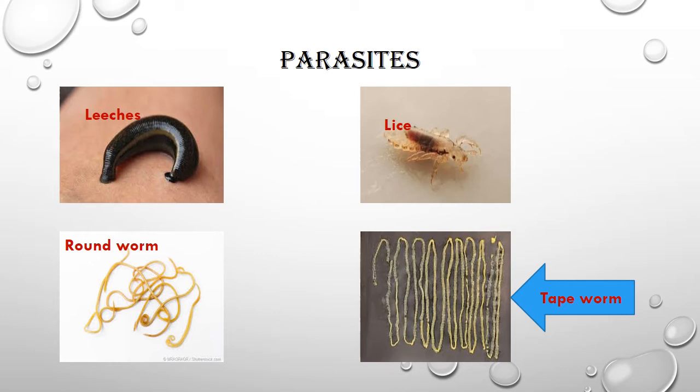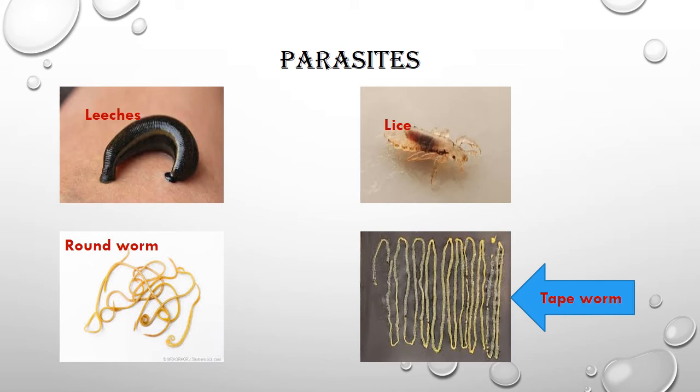Also, all parasites cause diseases in their host, so these are responsible for the diseases in animals. So we have understood what parasites are: the animals which live on other animals' bodies for their food, and they are responsible for diseases in their hosts.